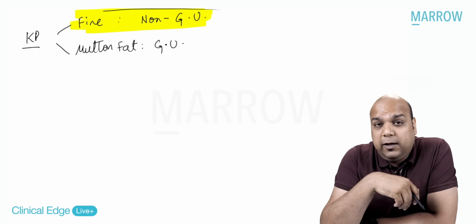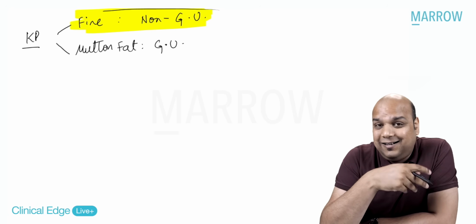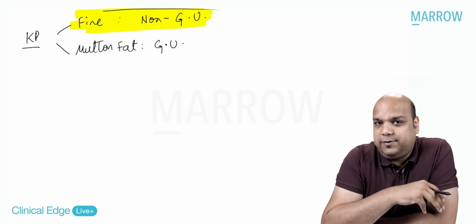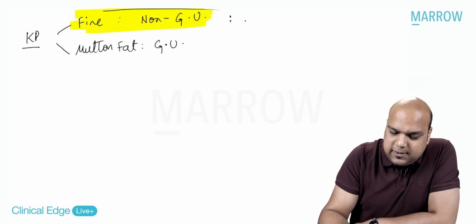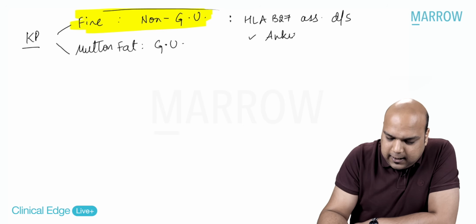Now, if I'm thinking about non-granulomatous uveitis in a 32-year-old adult, what is my most important cause of this? My most important cause is HLA-B27 associated conditions, like the most common, or the most highly associated, ankylosing spondylitis.